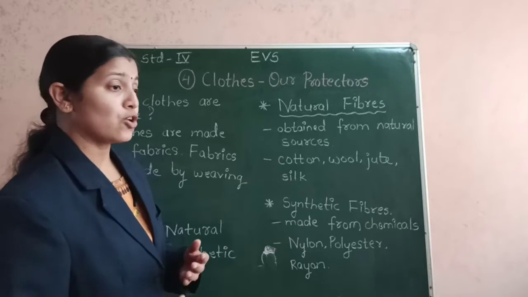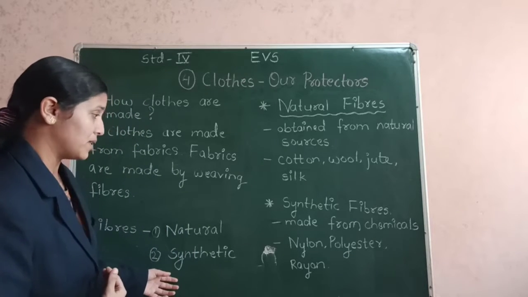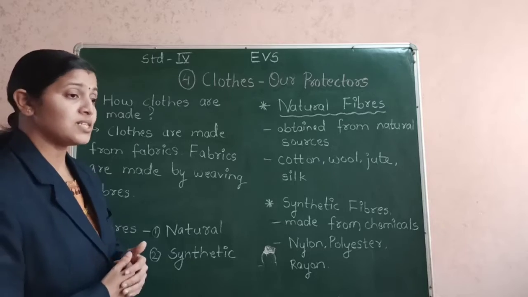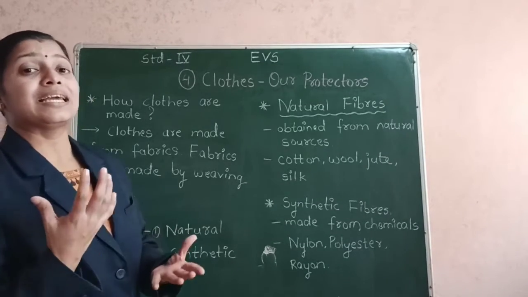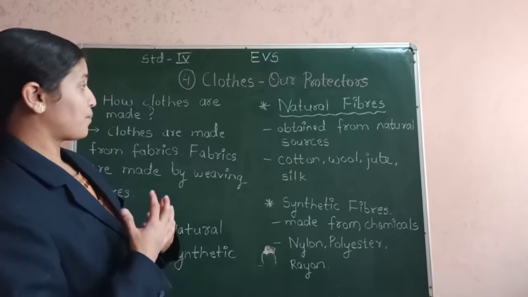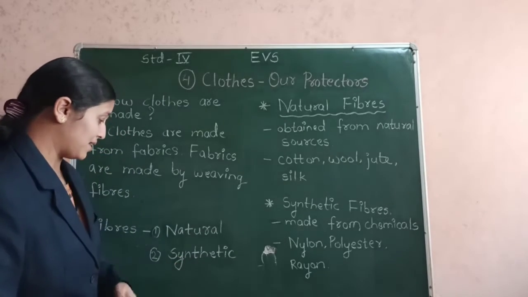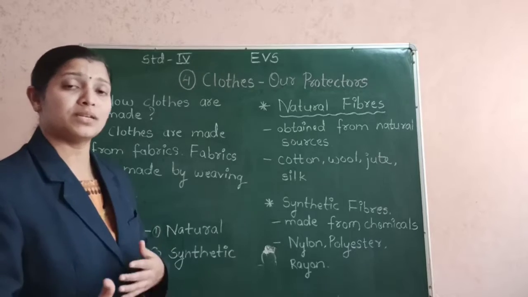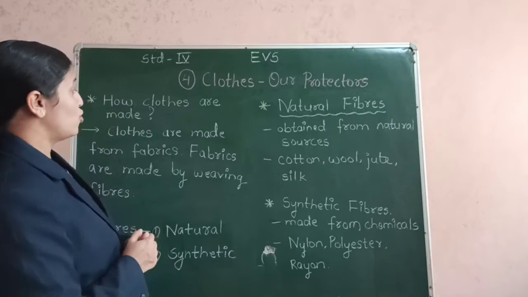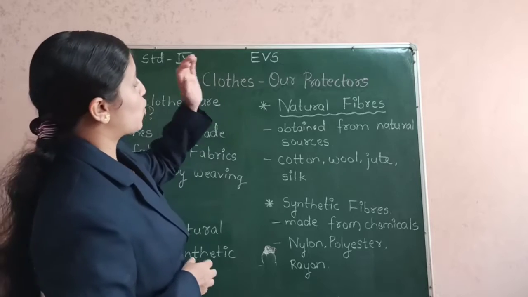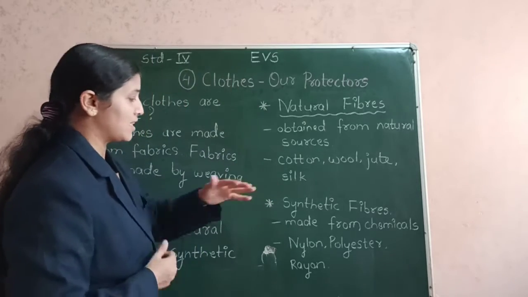But there are also some synthetic fibers. Synthetic fibers means the fibers that are made from the chemicals. The synthetic fibers are human made. They are made from the chemicals. So now I will be explaining to you what are natural fibers and synthetic fibers.